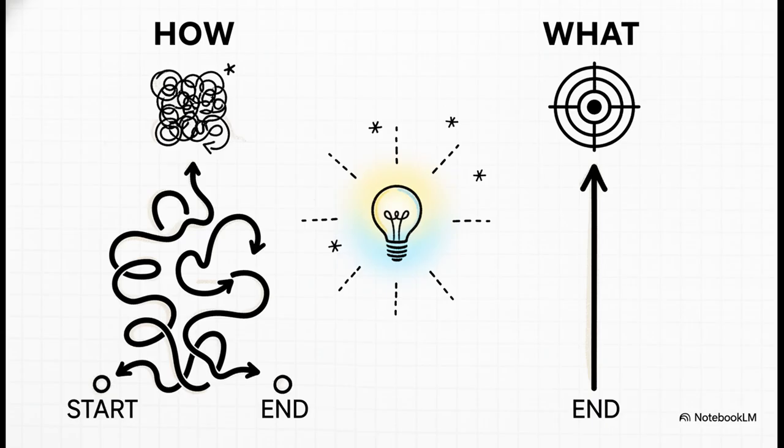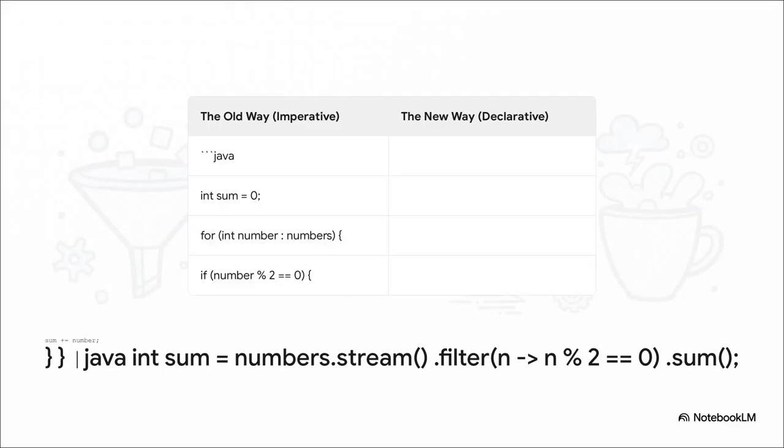Well, what if we could kind of shift our whole mindset? Instead of writing out this detailed step-by-step recipe of how to get the sum, what if we could just declare what we want? This, my friend, is where Java streams come in and just totally change the game. All right, get ready for it, because here is the big aha moment. Just look at the difference here.